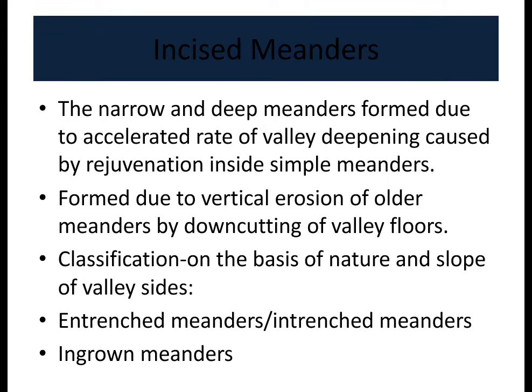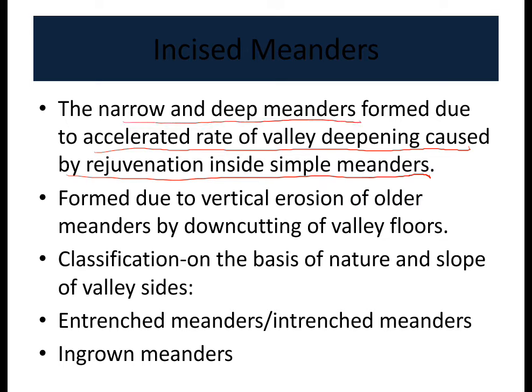Incised meanders. Next, we are going to discuss incised meanders. The narrow and deep meanders are formed due to an accelerated rate of valley deepening caused by rejuvenation inside simple meanders. So these are narrow and deep meanders formed due to vertical erosion, whereas simple meanders are formed due to lateral erosion. But these meanders are formed due to vertical erosion of older meanders by downcutting of valley floors.